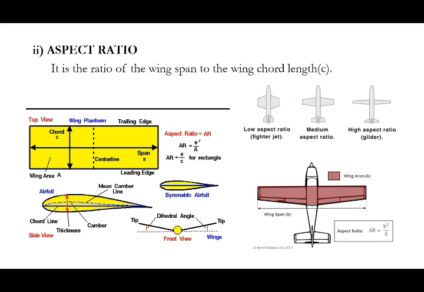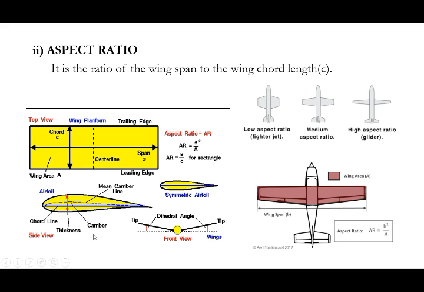Gliders require the maximum lift because we don't use any engine. So we use high aspect ratio, and high aspect ratio provides stability also. You may ask about stability in fighter aircraft. In fighter aircraft, we need not worry about the stability. But for a glider, we worry about stability alone. So for that we use the high aspect ratio. So for your glider design, you may fix your aspect ratio.